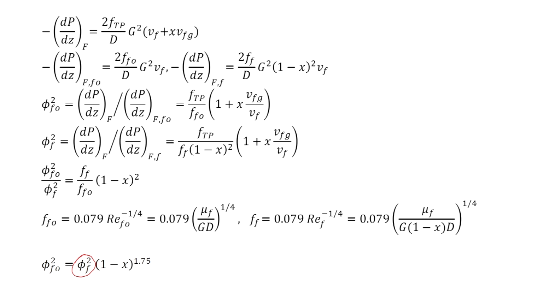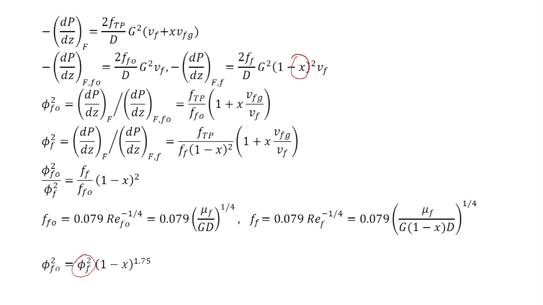As you can see, in the expression for dP by dz f FO, when we want to evaluate, there is no x here, but in dP by dz f comma f, the local quality is involved.